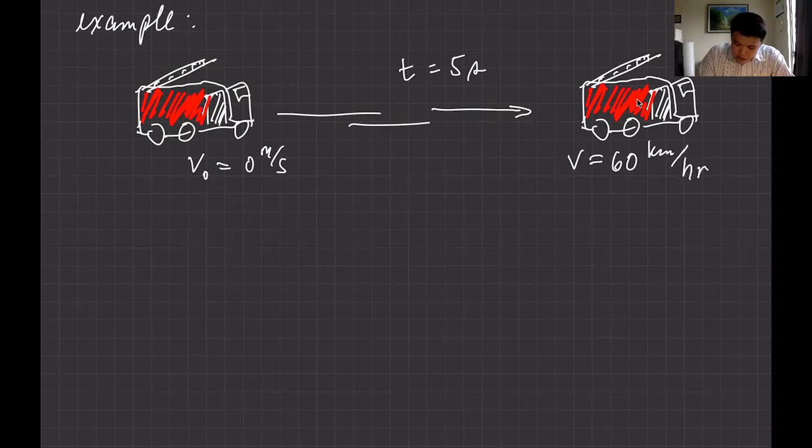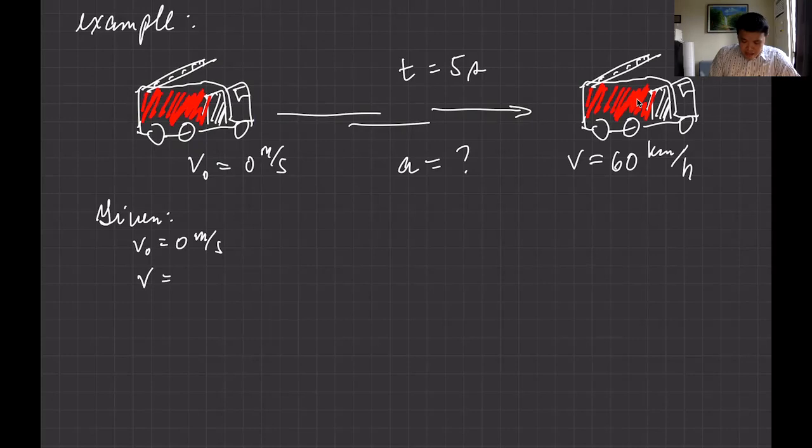I'll just use H for hour for my symbol. Okay, what is the acceleration? So that is required. So we can write our given. Usually it's word problems, but I just said it to you orally. So you write the given variables. V naught is equal to 0 meter per second. The V final is actually given, but it is in kilometers per hour. So it's 60 kilometers per hour.